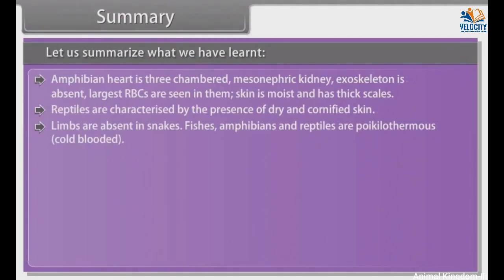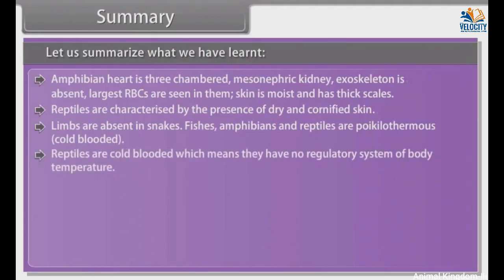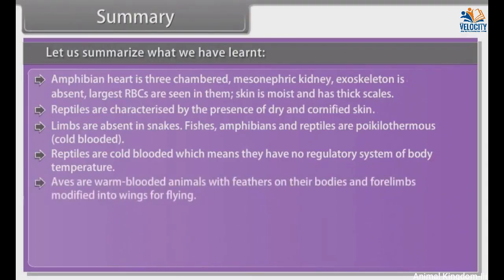Fishes, amphibians, and reptiles are poikilothermous, that is, cold-blooded. Reptiles are cold-blooded, which means they have no regulatory system of body temperature. Aves are warm-blooded animals with feathers on their bodies and forelimbs modified into wings for flying. Four-chambered heart is found in birds.